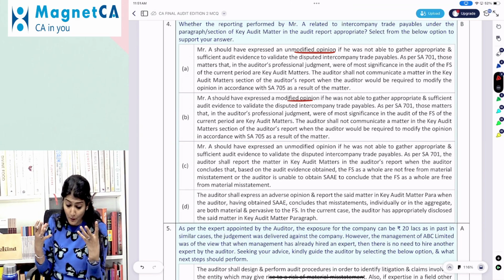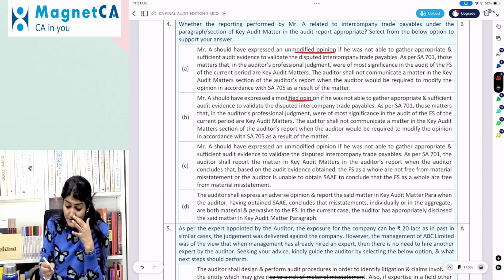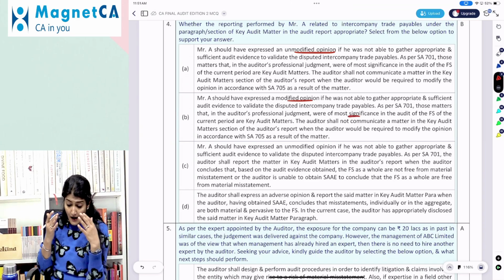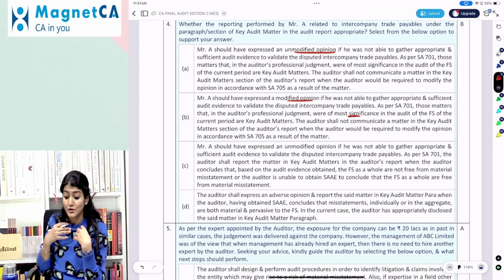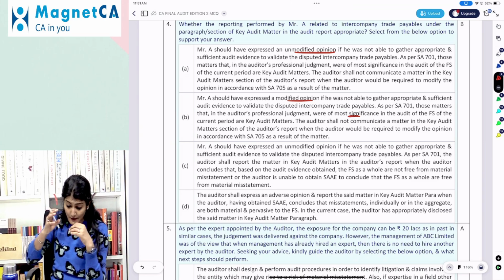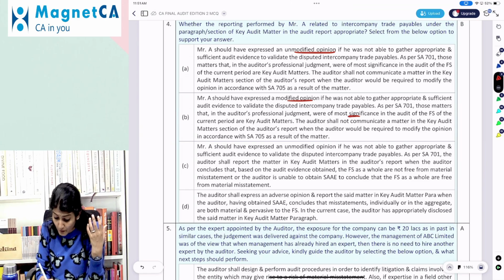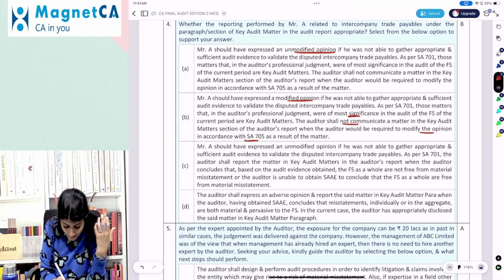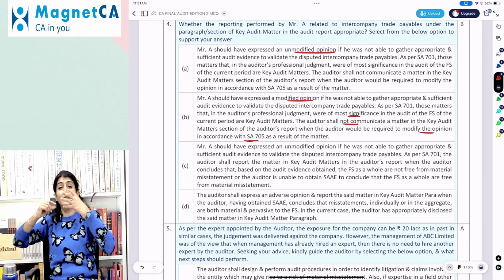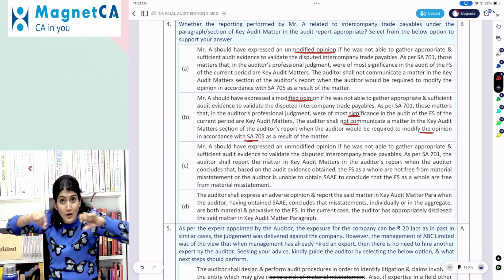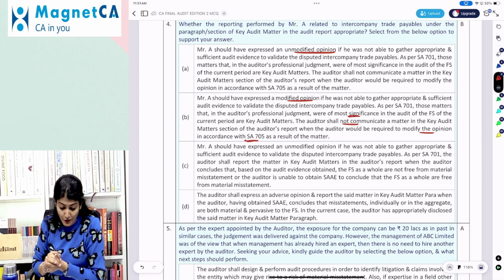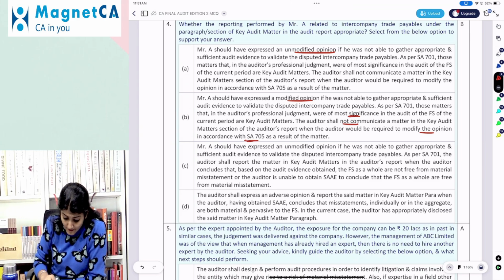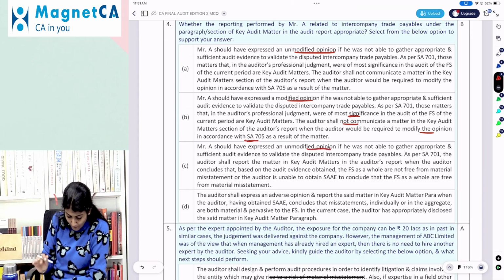As per SA 701, those matters that in the auditor's judgment were of most significance are key audit matters. The auditor shall not communicate a matter in the audit report when the auditor would be required to modify the opinion as per SA 705, because key audit matter is not a substitute for the modification to the audit opinion. A should have given an unmodified opinion. Again, we don't like that.